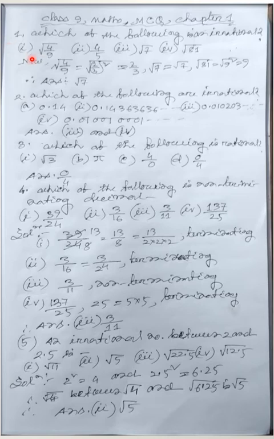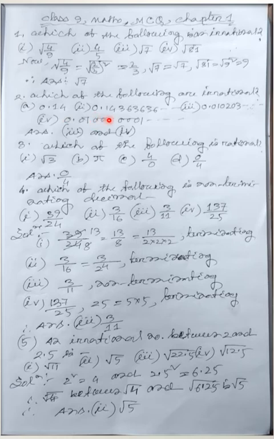Now next question. Which of the following are irrational? All root numbers are irrational numbers if they are not perfect squares. And here, which of the following are irrational? It is a decimal, 0.14. It is a terminating decimal, it stops. Terminating decimals are rational numbers, not irrational.